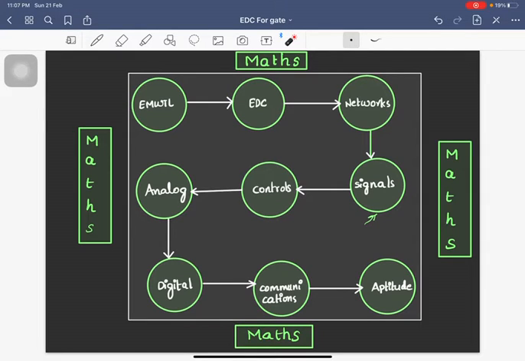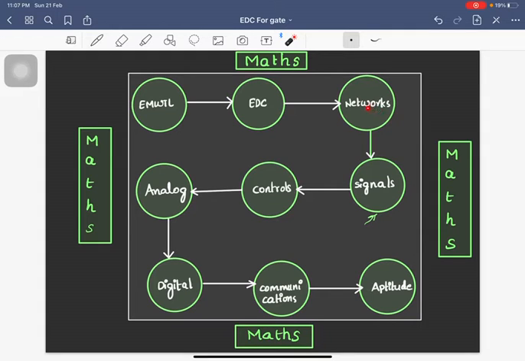So why is this the ideal or good order to be followed for preparation? Because the concepts in EMWTL are going to be applied in EDC to specific structures like PN junctions, BJTs, and MOSFETs. Concepts like electric field, potential, Gauss laws, continuity equations, conductivity, all those things which are learned in EMWTL are going to be applied to specific materials or structures of electronic devices and circuits.